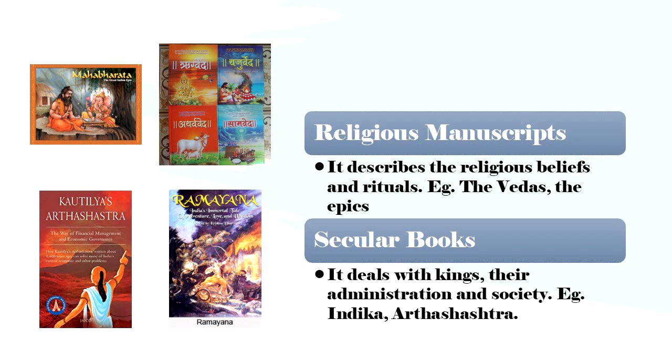Religious manuscript, it describes the religious belief and rituals, for example the Vedas and the epics. Epics are of 2 types, Mahabharata and Ramayana. Secular books, it deals with the kings, their administration and society, for example Indica, which was written by Megasthenes, and Arthashastra, which was written by Kautilya.